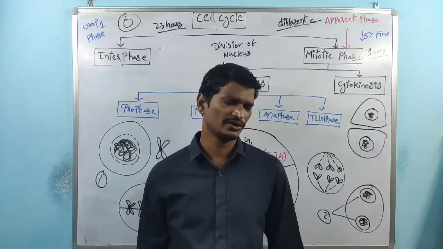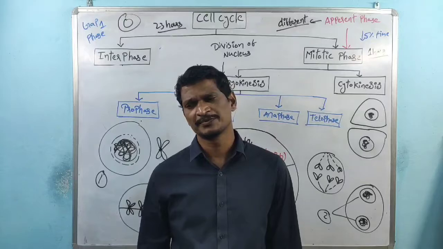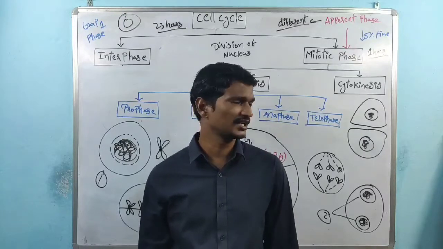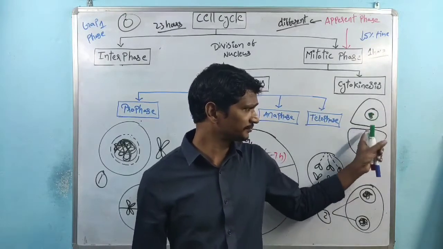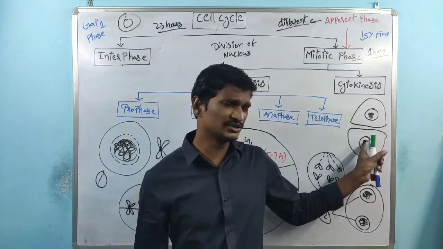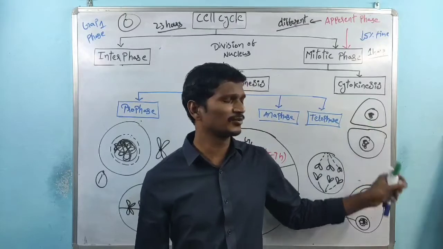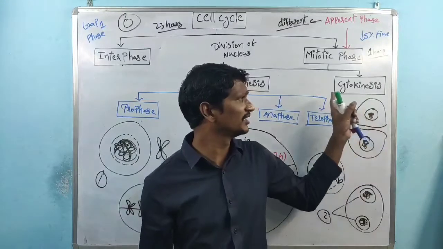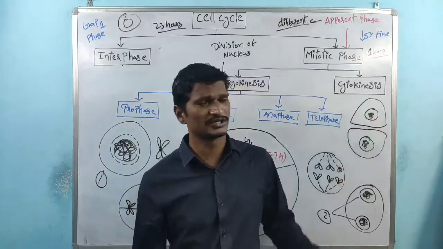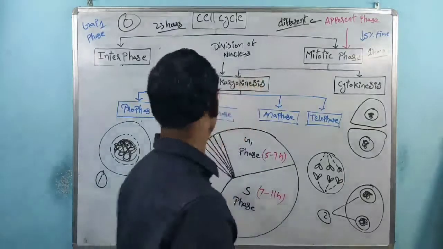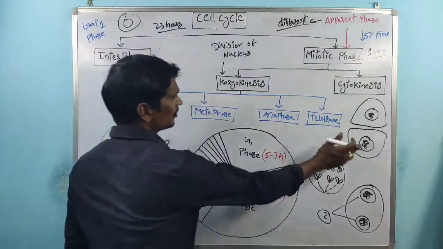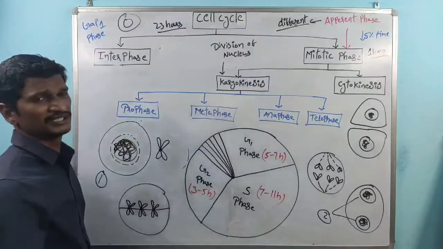We'll discuss what is the cell furrow method and what is the cell plate method later, right? So here, initially nucleus division takes place. After that, cytoplasm division takes place. Finally, one cell produces two daughter cells. So that is about the cytokinesis.